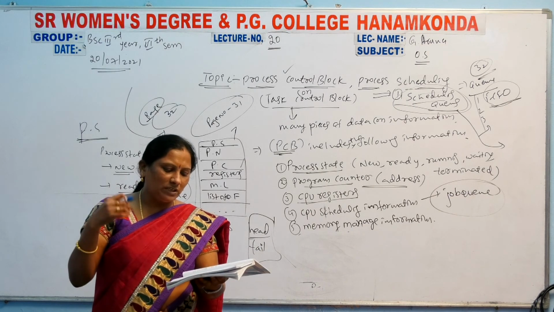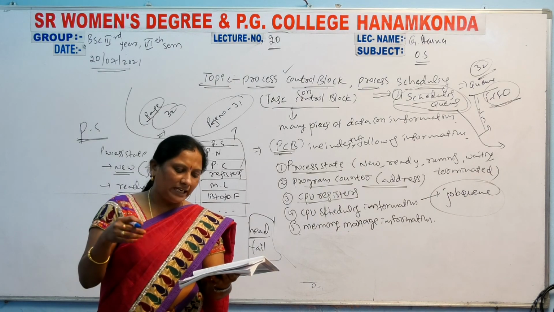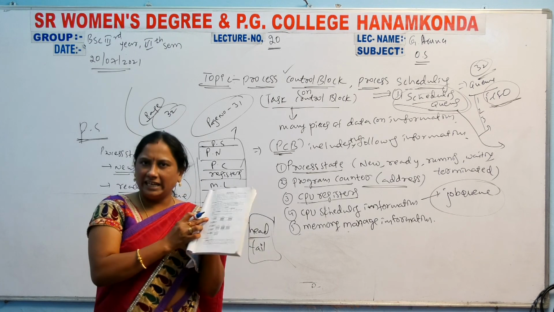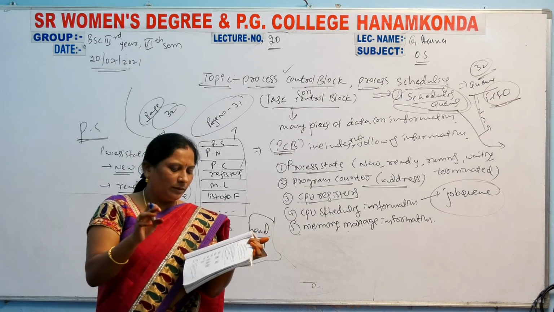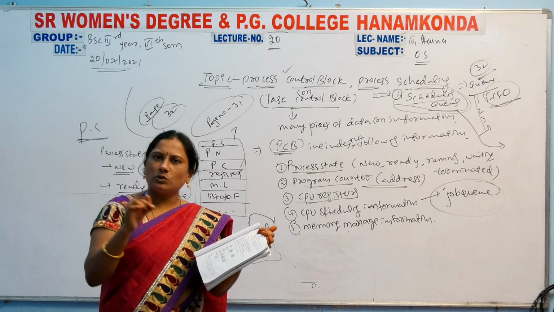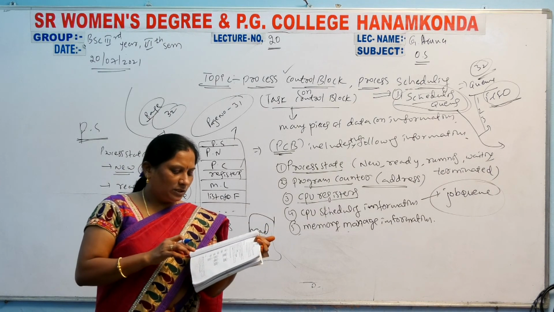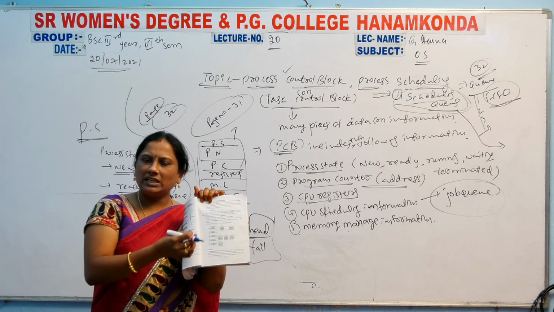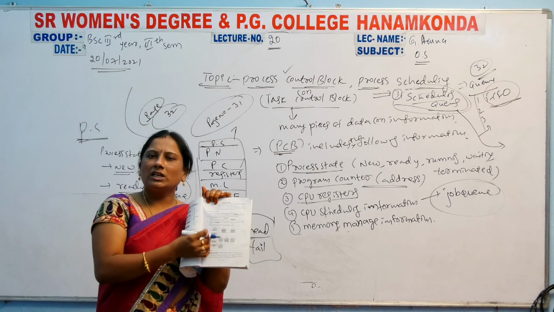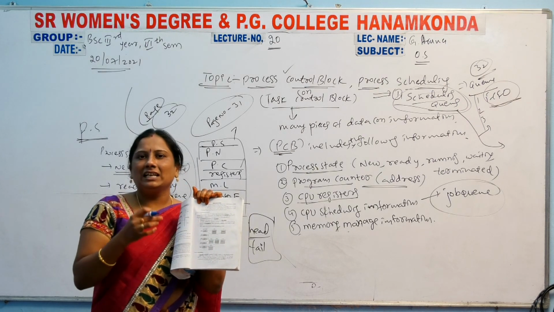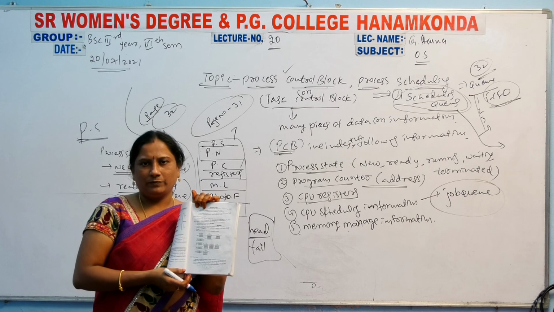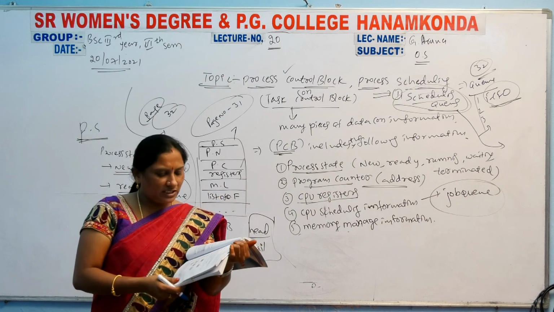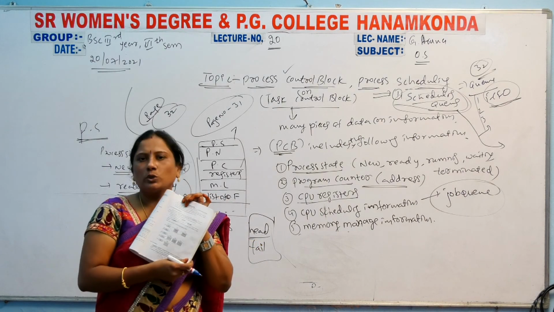So the data will be stored like the ready queue head and tail, and the magnetic tape unit also has a head and tail. Like that the disk also has head and tail in the PCB. Okay, so this is scheduling queues.